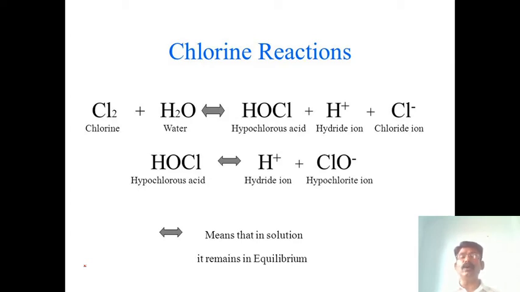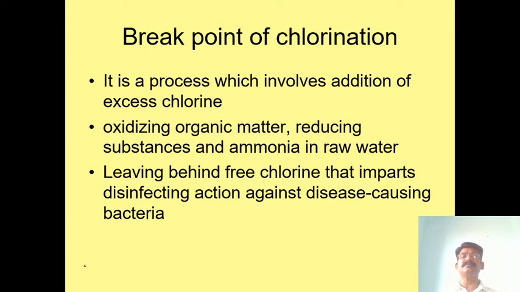So this hypochlorous acid has the capacity to kill bacteria. This hypochlorous acid acts as a disinfectant. The chlorine is not a direct disinfectant. When chlorine is added to the water, it forms HOCl, and that is the cause of the disinfection. So this is about chlorination.